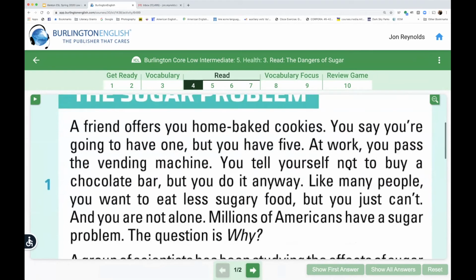Okay. Now, what I would like to do is, and again, you guys, you can use the chat box or the microphone. Let's see if we can find a couple of examples of some word families, some words that have a sort of root idea and that we changed into another word. Now, for example, I'm going to circle one right away. If you notice right at the beginning, we have the word baked. Does everyone see that word? What do you think was the original word? What was the root word of the word baked?